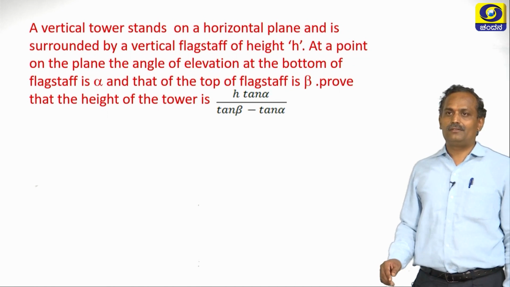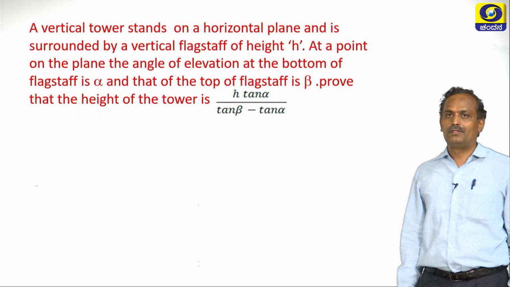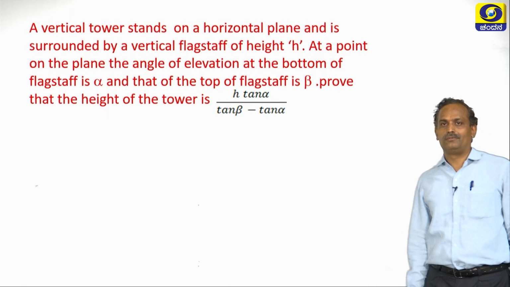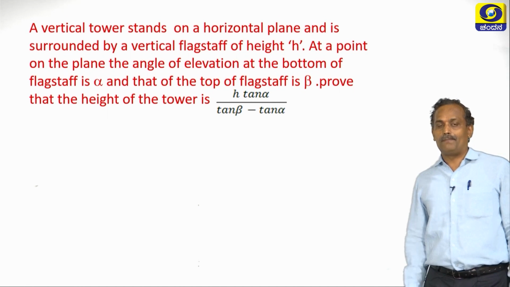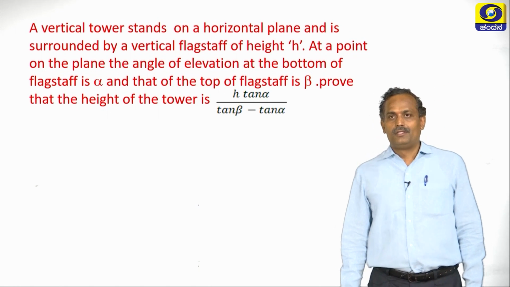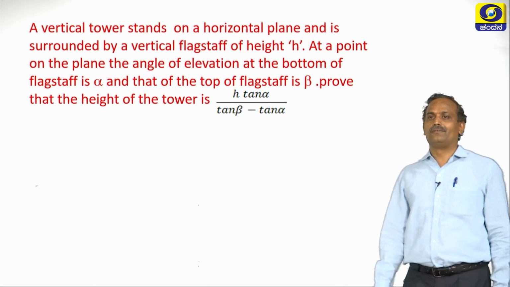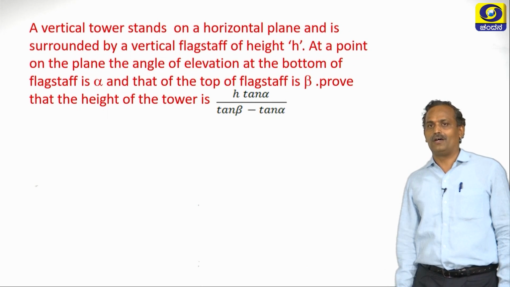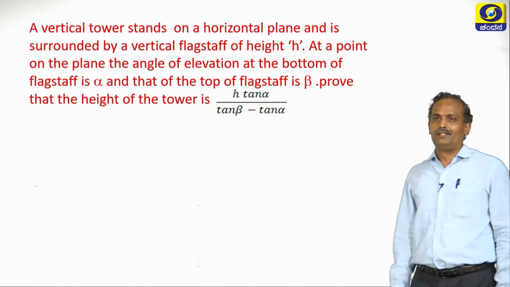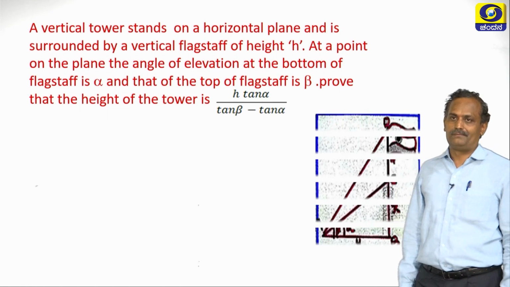He is observing the bottom of the flagstaff. Even he is observing the top of the flagstaff. So we will get two angles and both angles are angles of elevation. Now we have to prove the height of the tower as h tan alpha by tan beta minus tan alpha. Let us understand through a diagram here.